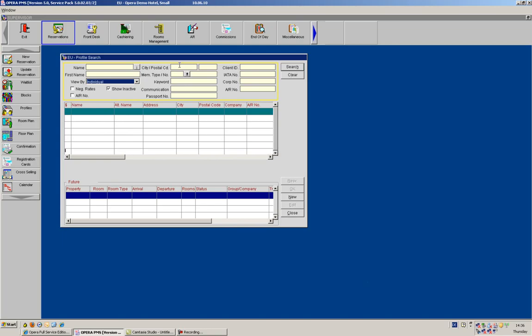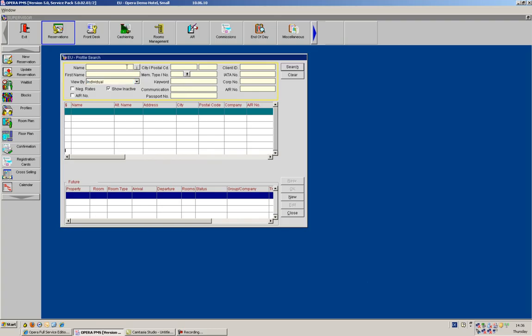I could search by city, or if I also have a membership number, I could search by membership number. I could search by communication methods, passport number, or if it was a company or a travel agent, I could also use the IATA number and the corporate number.